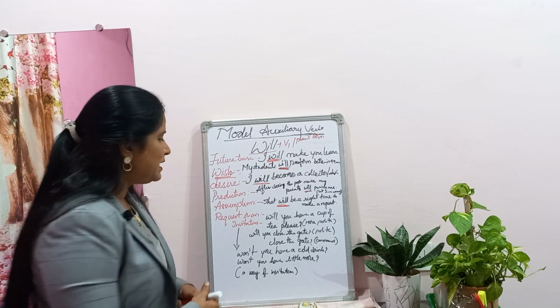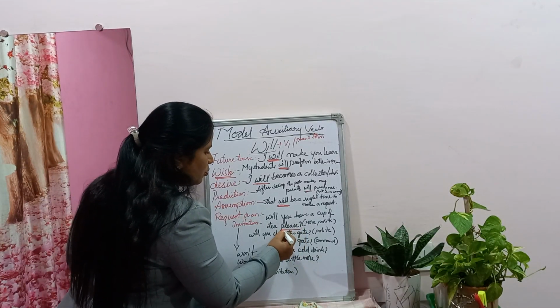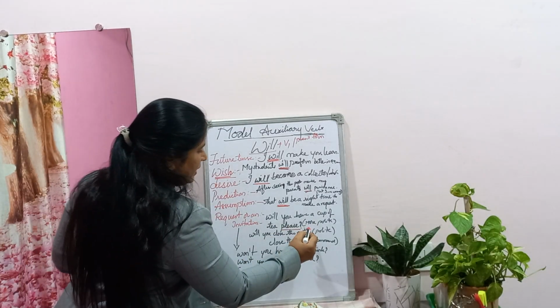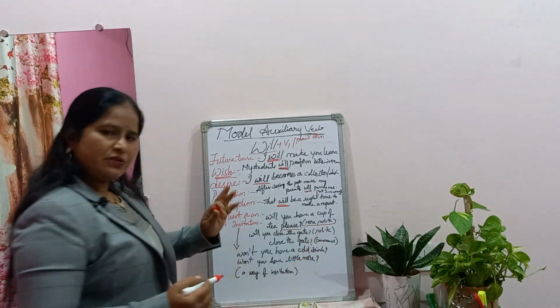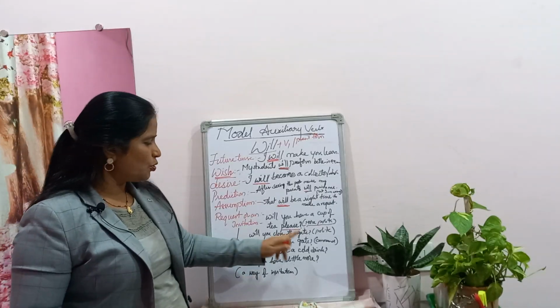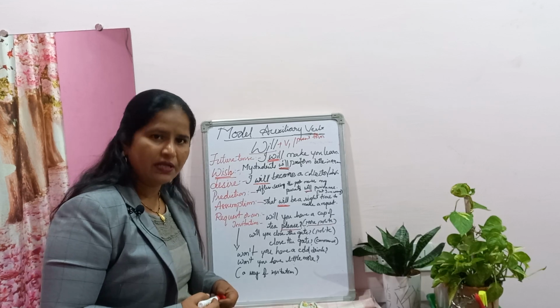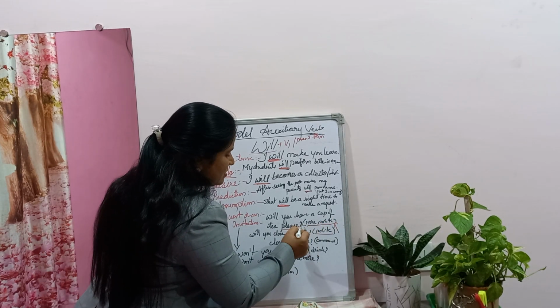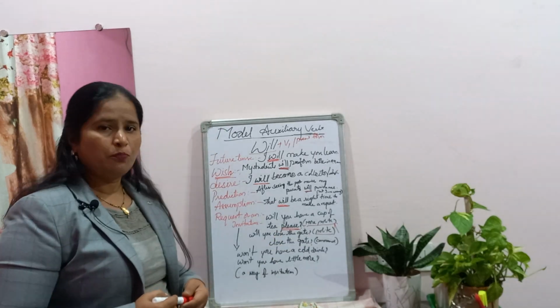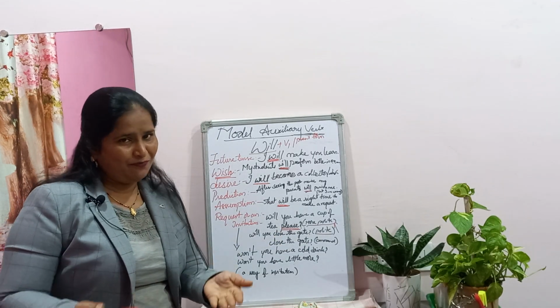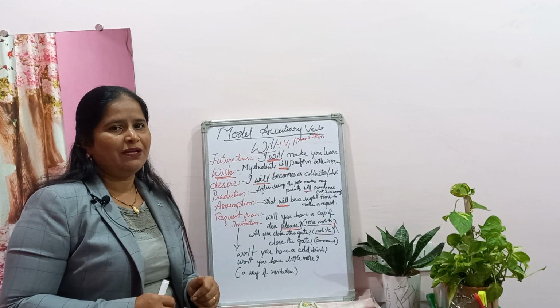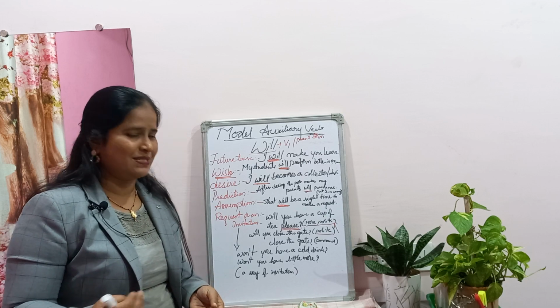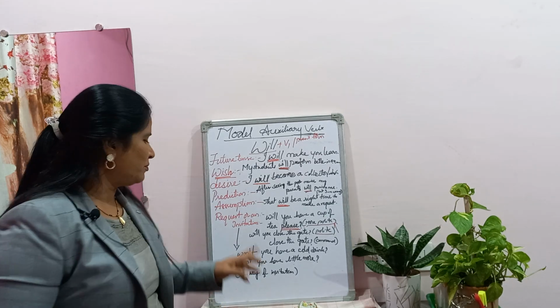With this please, it emphasizes more, it becomes more polite. So I can say, will you close the door, or will you have the cup of tea, is also polite, but which is more polite? With this please it is more polite. Will you have the cup of tea is one way. Will you have the cup of tea please? Please makes one more sentence now.